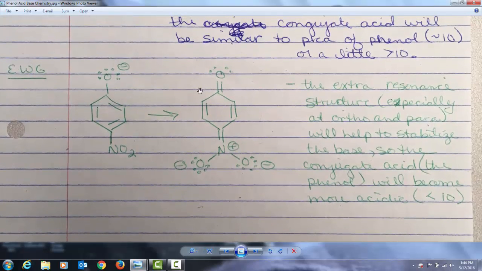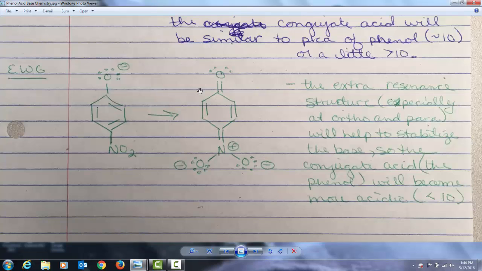Well, you get a fourth resonance structure if the electron withdrawing group is on the ortho or para positions. Meta would still be affected, but you wouldn't get this fourth resonance structure. So 4 resonance structures where we're showing delocalization away from the oxygen for a total of 5. That means that it's more stable. This would be a more stable conjugate base.